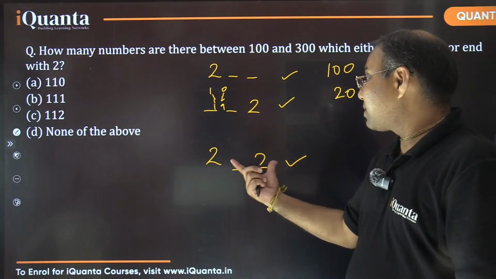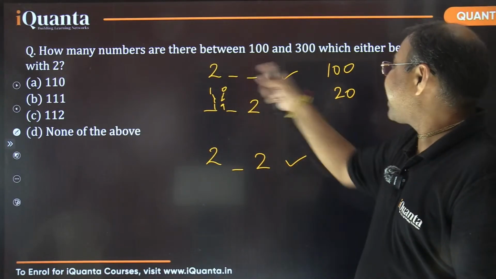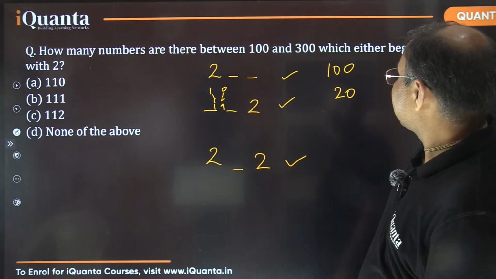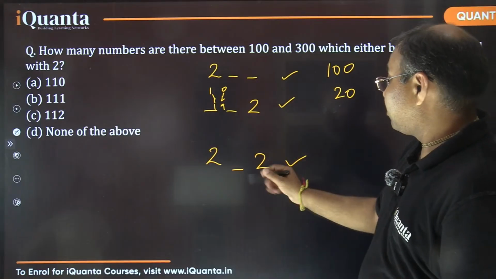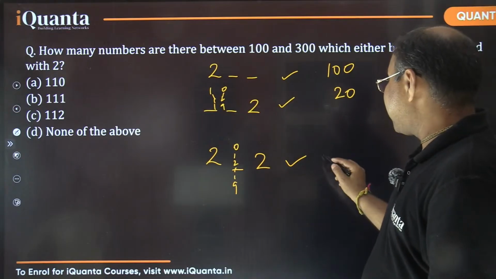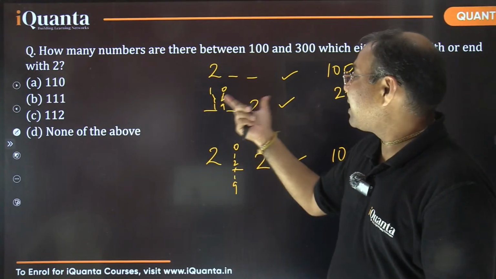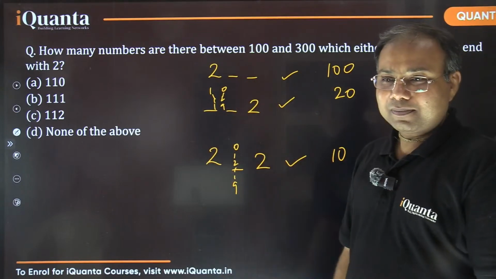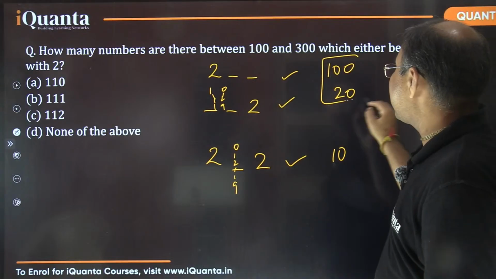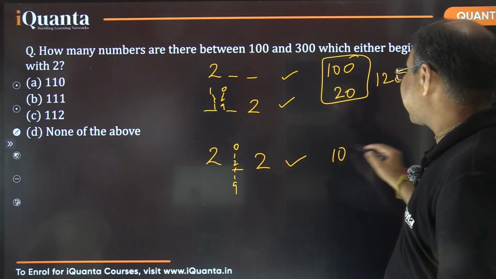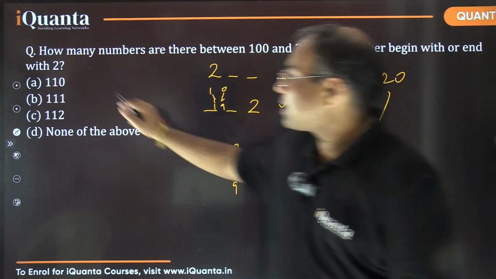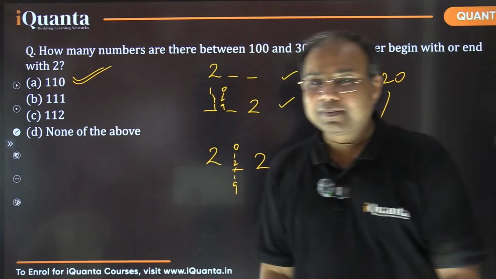Now what about these numbers? Have they been included here? Yes. इसमें आ गया था ना एक 202. इसमें भी आ गया था एक 202. और यहाँ पर क्या है? 202, 212, 222 up to 292. 10 numbers, all these 10 numbers have been counted here as well as here. Right? So these 10 numbers have been repeated. So basically from this total 120, I need to subtract these 10 numbers. So that will give you the answer 110. So this 110, option A would be the right answer.